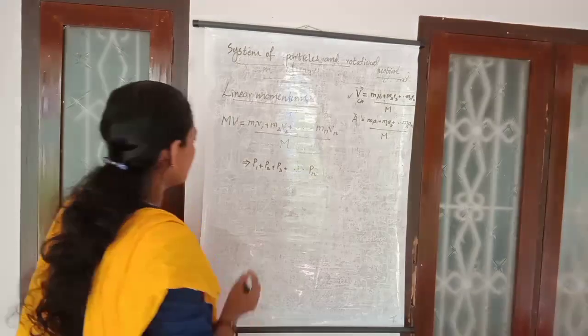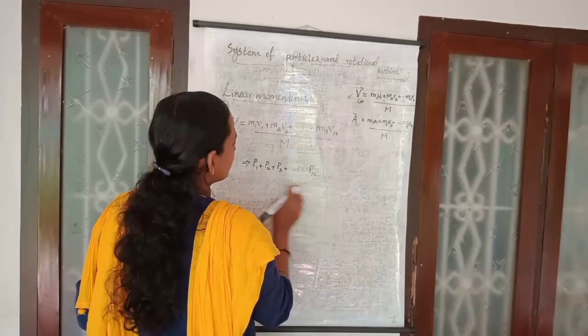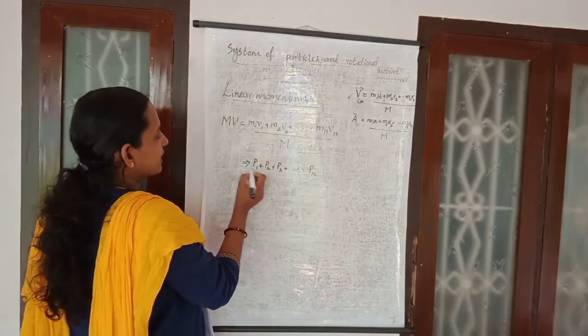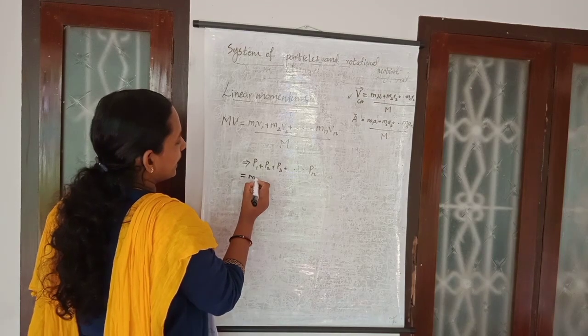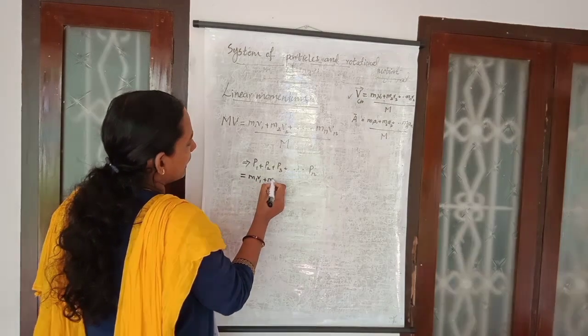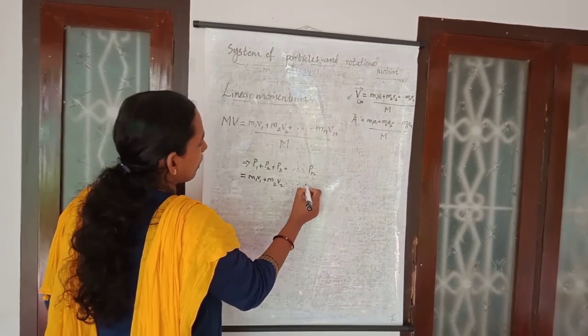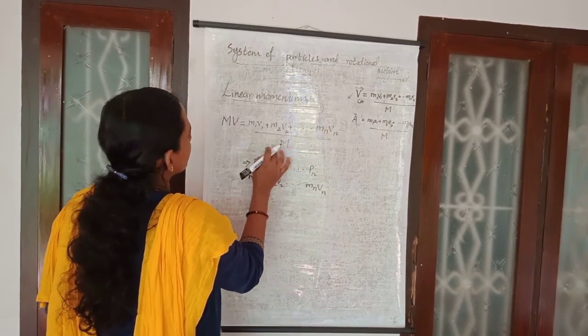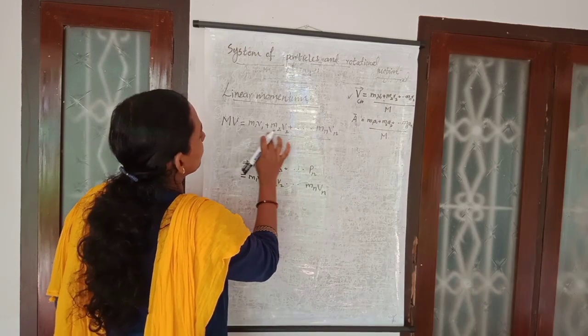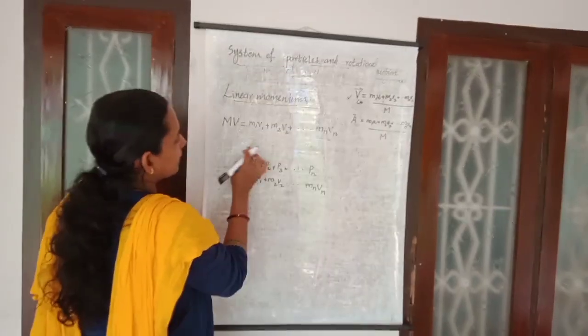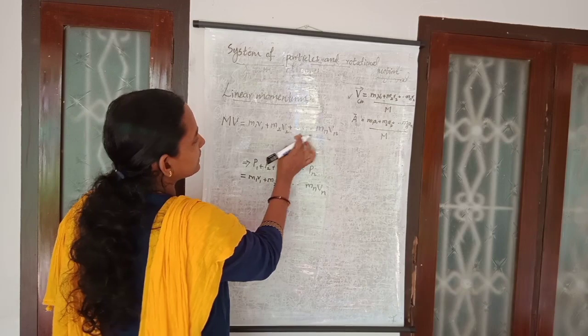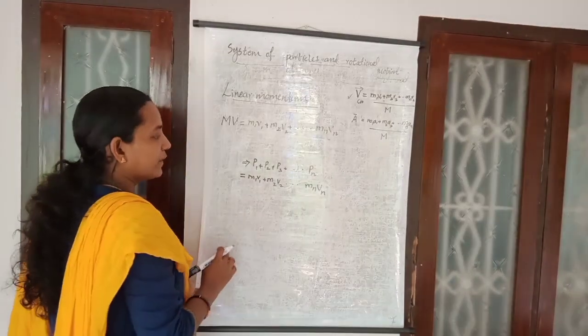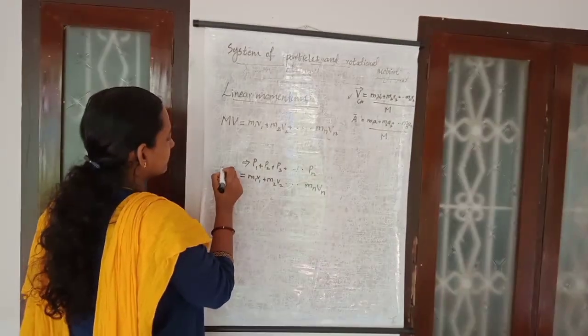So the momentum of a system of n particles is m1 v1 plus m2 v2 plus etc. up to mn vn. But we know that m1 v1 plus m2 v2 plus m3 v3 etc. up to mn vn is MV.